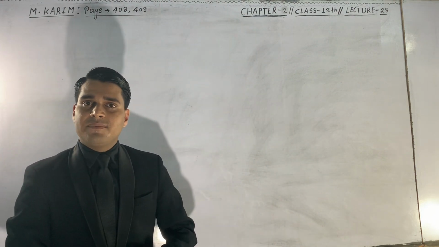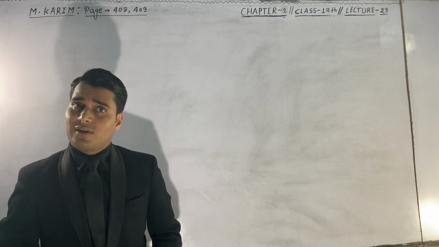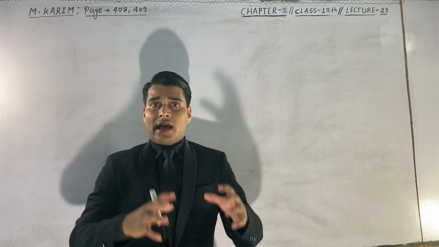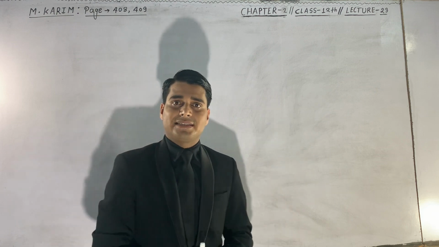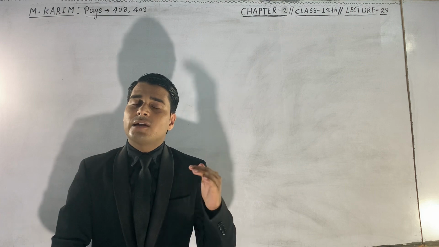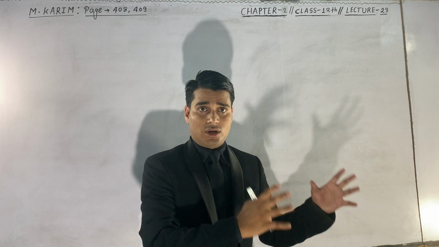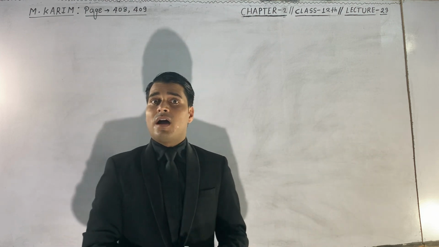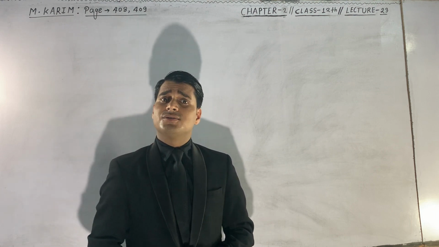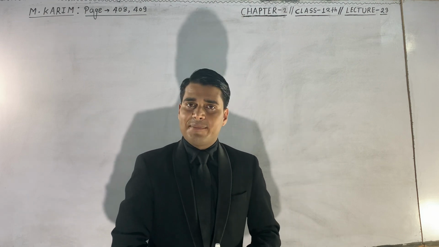In the previous class, I had taught you a very VVI concept: if there are n similar drops, each of capacity C, combined into a big drop, then what is the capacitance of the big drop? There were 2, 3, 4 questions told by us in the previous class. Today we are going to do some numericals on that concept from M Karim.